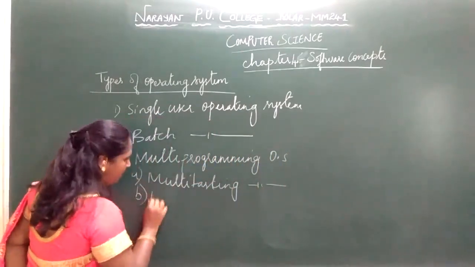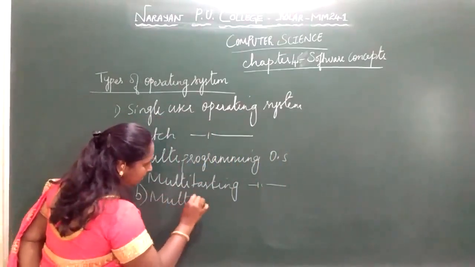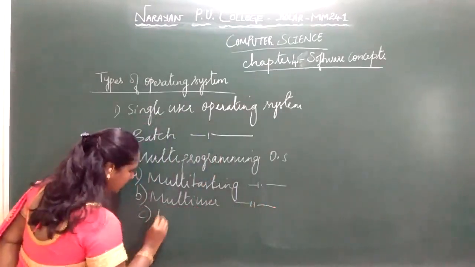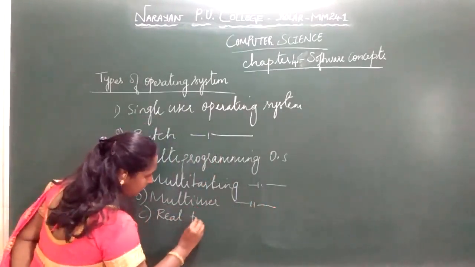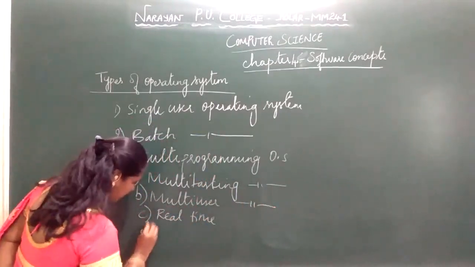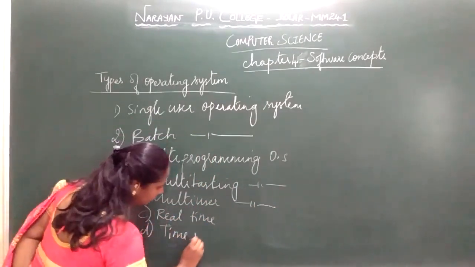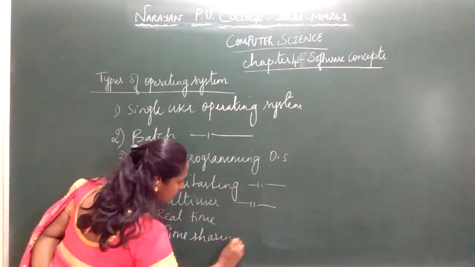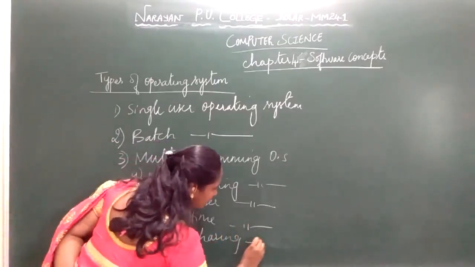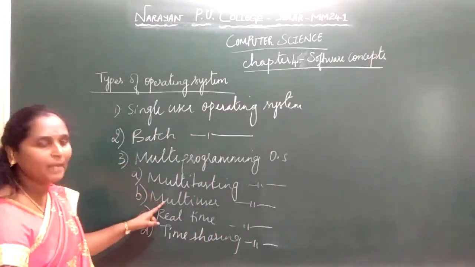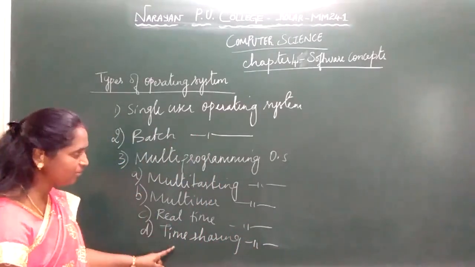Next you have multi-user operating system. Next you have real-time operating system, and time sharing system. Under multi-programming you have multitasking, multi-user, real-time, time sharing.